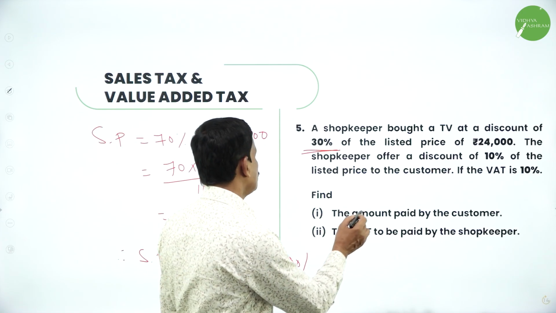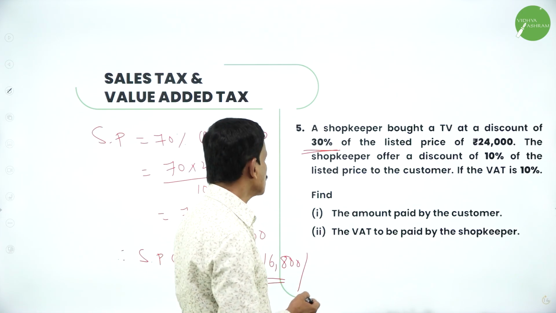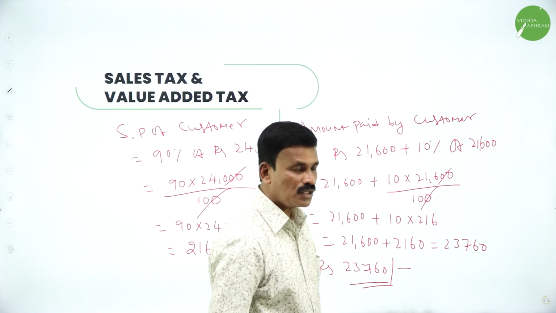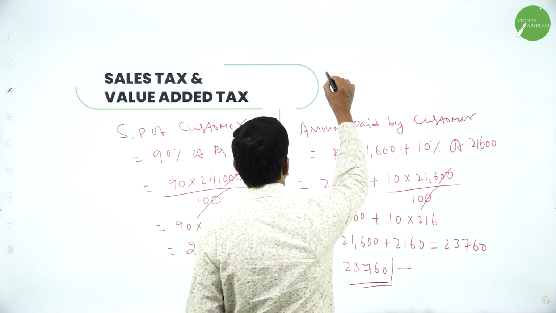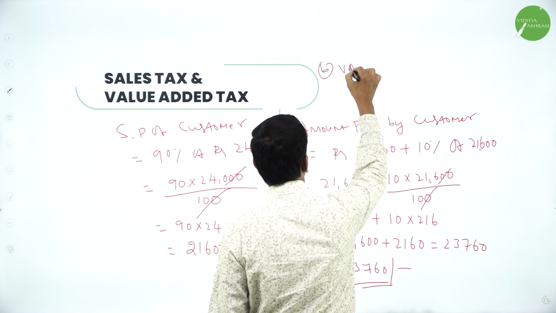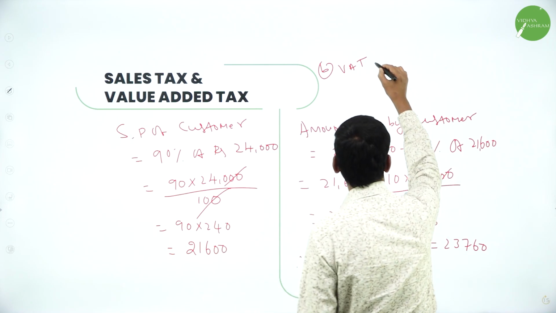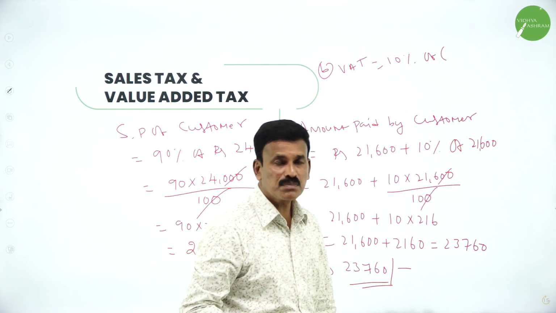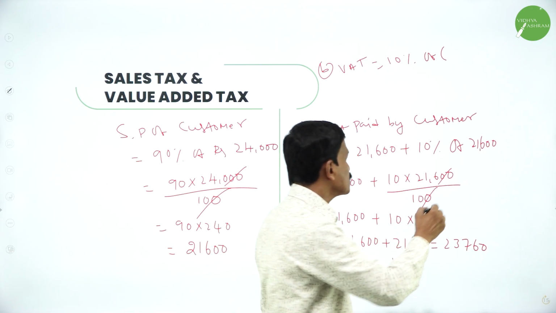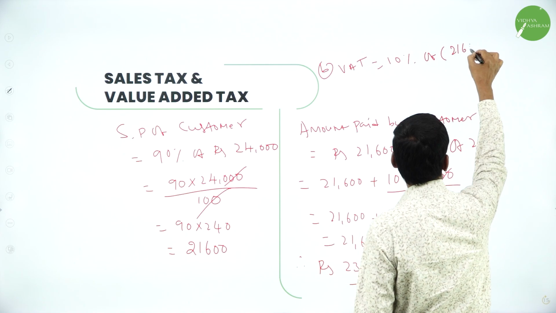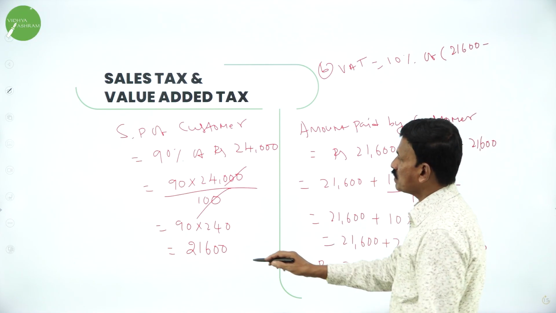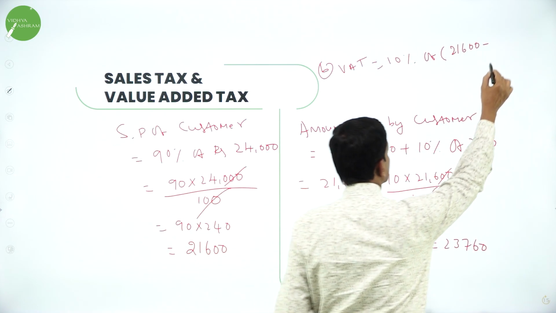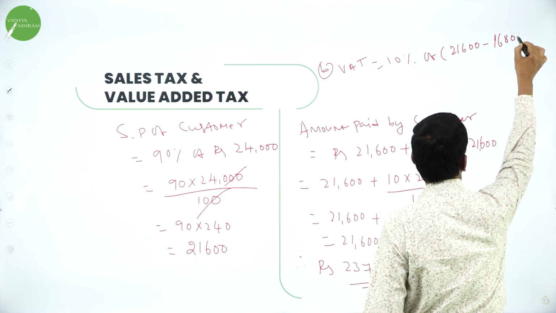Second part of this is the VAT paid by the shopkeeper. What is the VAT paid? Now just find out the VAT. So VAT is equal to 10% of SP minus CP, that is 21,600 minus 16,800.